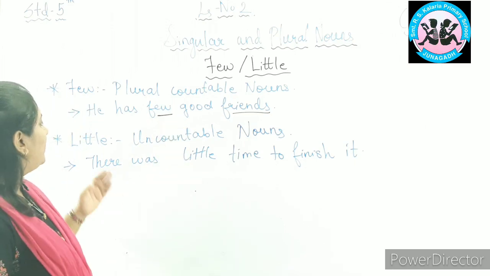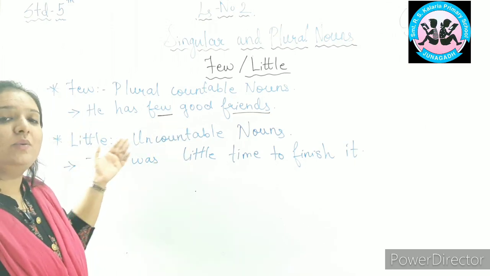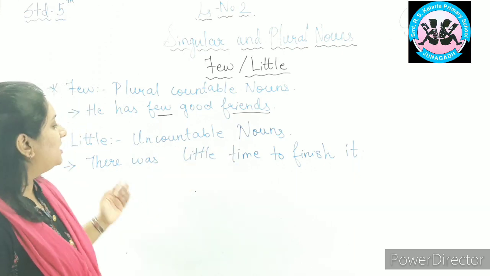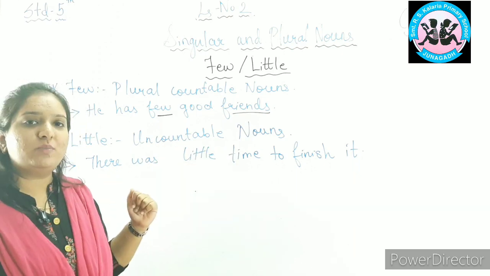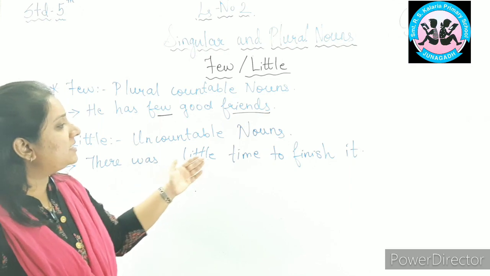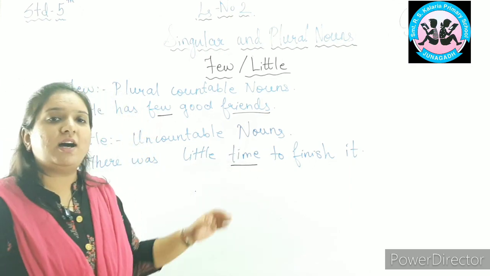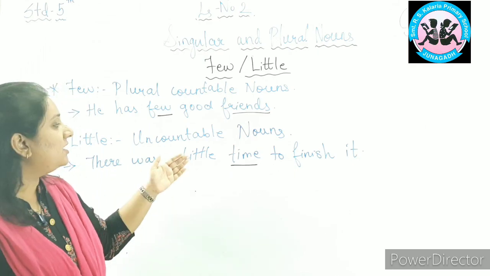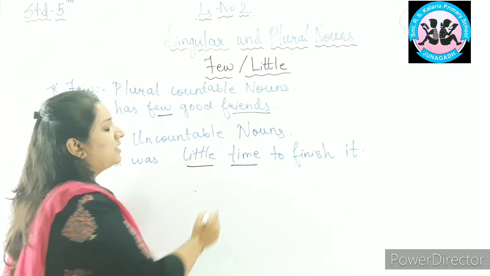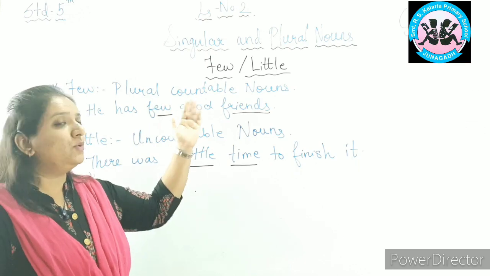Okay? Now, where to use little? We use little with uncountable nouns. So, in this sentence, can you identify the uncountable noun? There was little time to finish it. Yes, time is an uncountable noun. So, for an uncountable noun, we will use the expression little. Okay? So, I hope you are clear with where to use few and little.